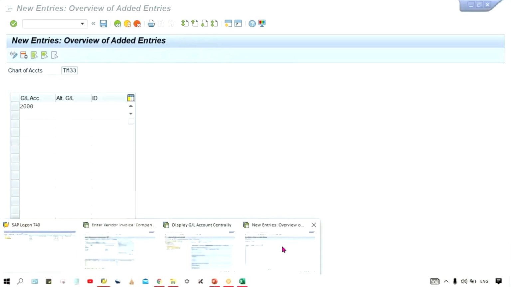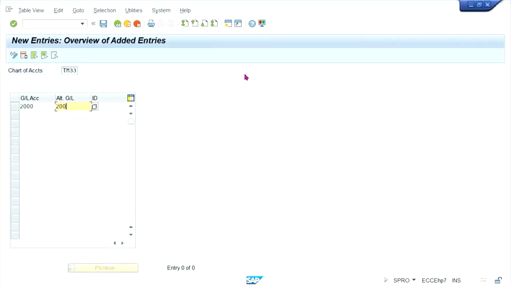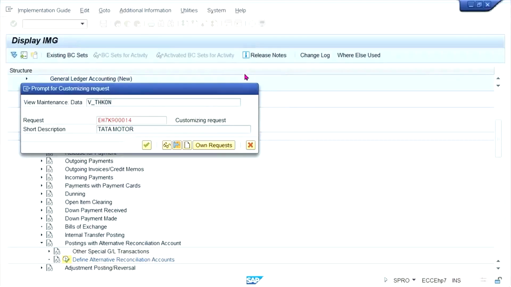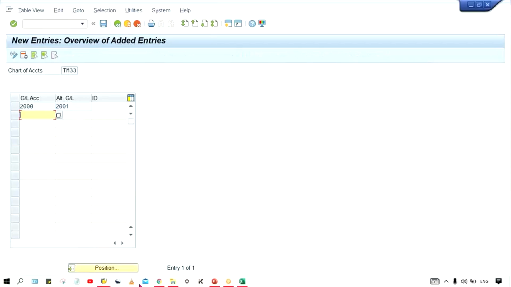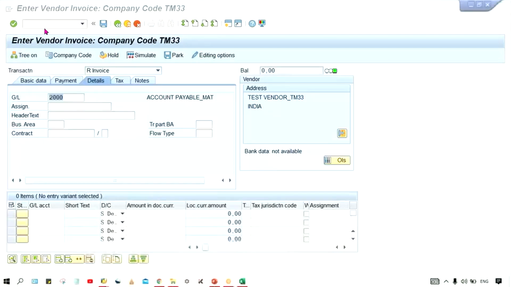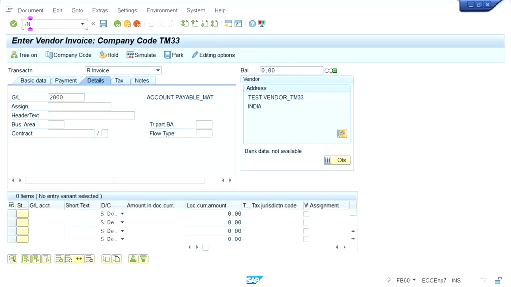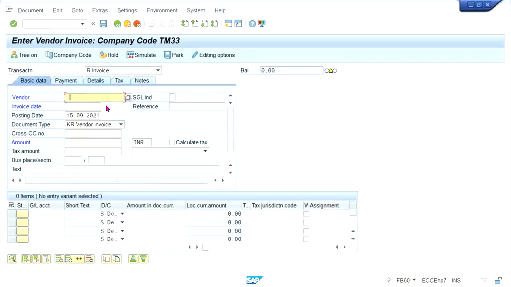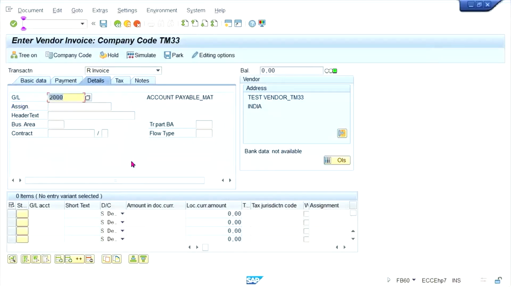That we have to assign here. So I'm going to make it 2001. And if you save it, then what is happening, guys? Now you go for FB60 and you post a transaction, or else you check directly here whether we are able to. So now from 2000, you can make it 2001. What is happening, guys?